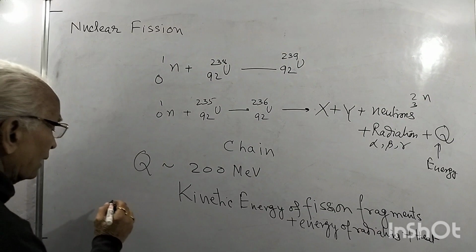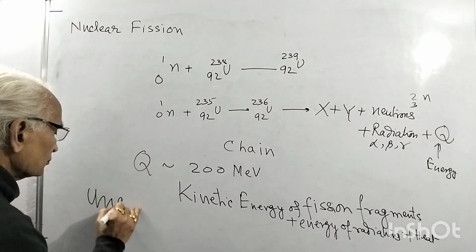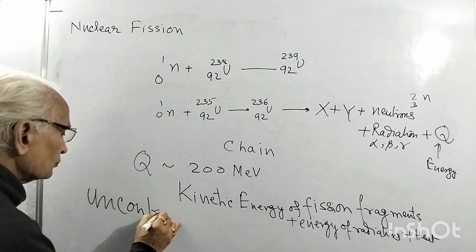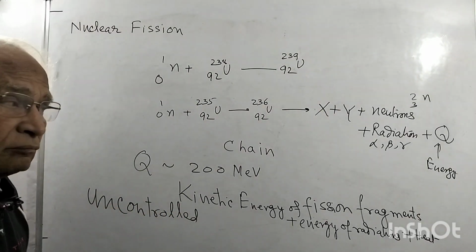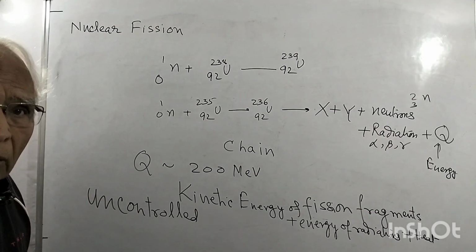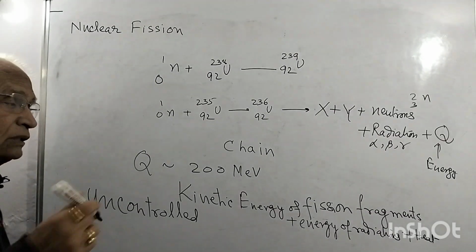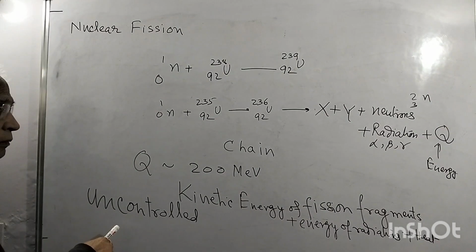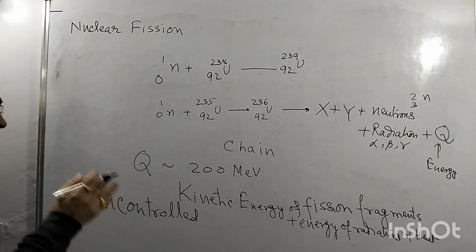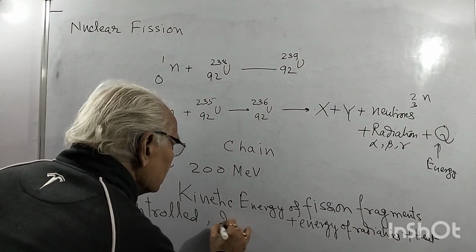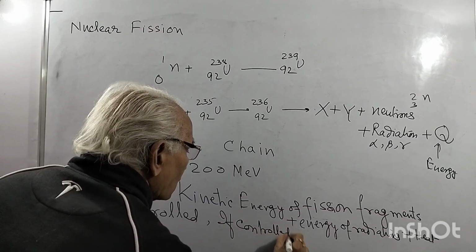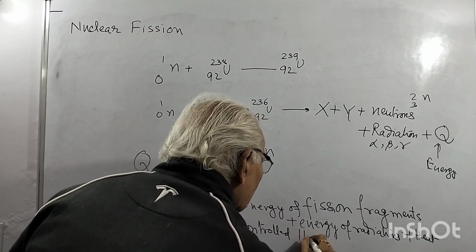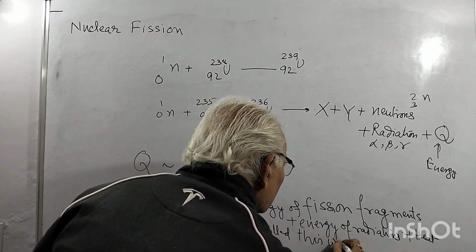This fission is, say, uncontrolled. Uncontrolled means huge energy not in our control. This will produce unlimited energy. If you can control it, then it will be useful.